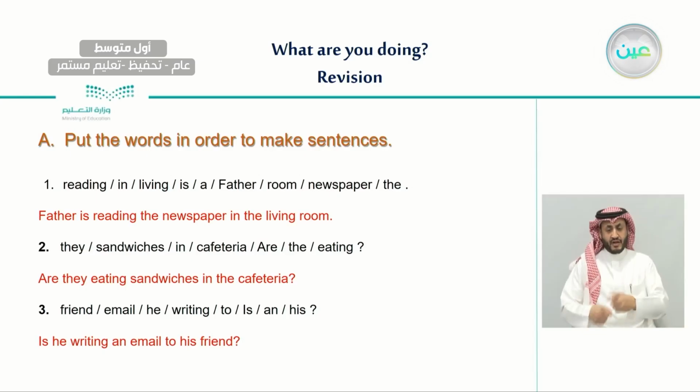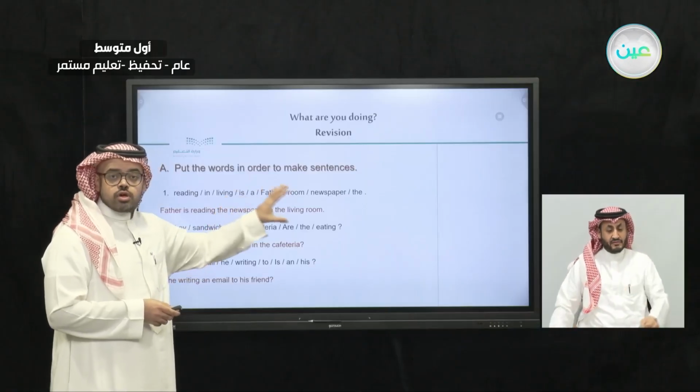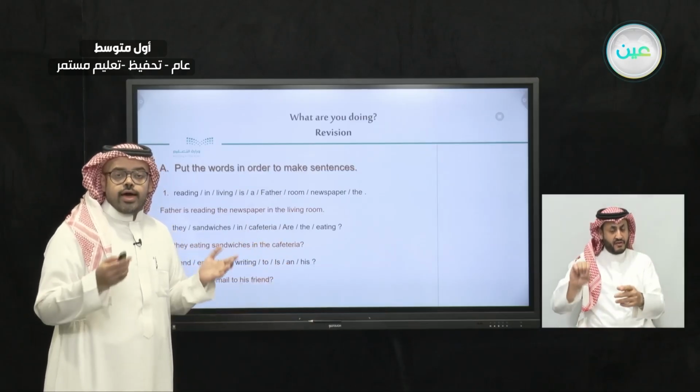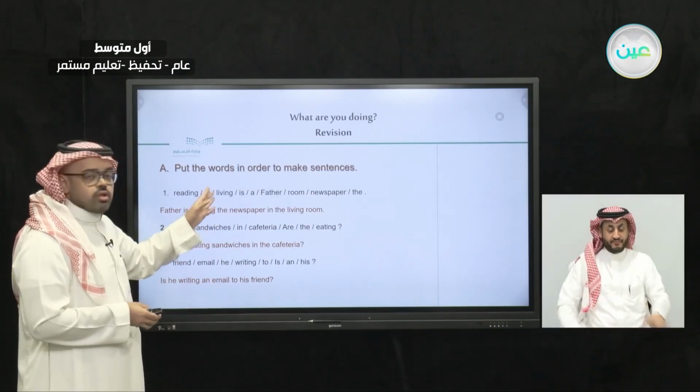Last lesson, we had very interesting exercises, where we had exercise A on page 70, with scrambled words that we needed to unscramble. And we learned what we should start with in sentences like this. If it's a question, we start with a verb to be or a double-edged question. And if it's not a question, we start with a subject. As for example, number 1.